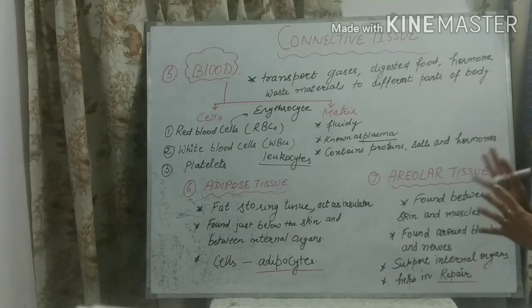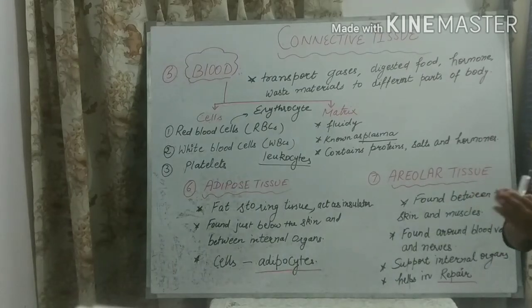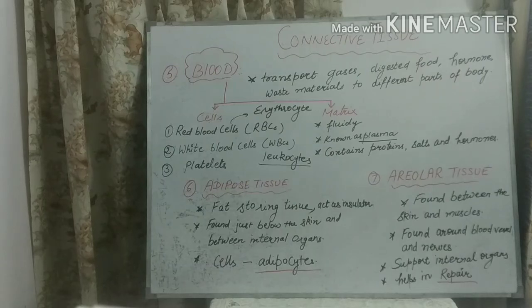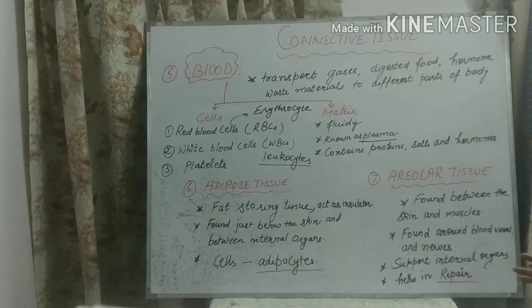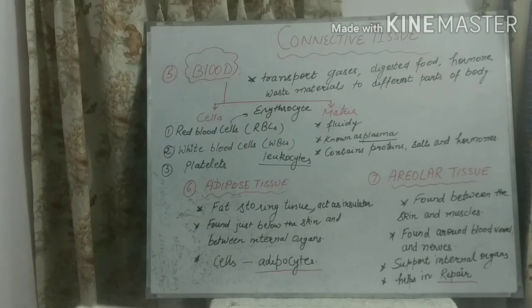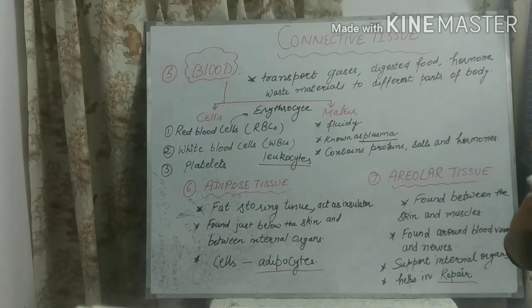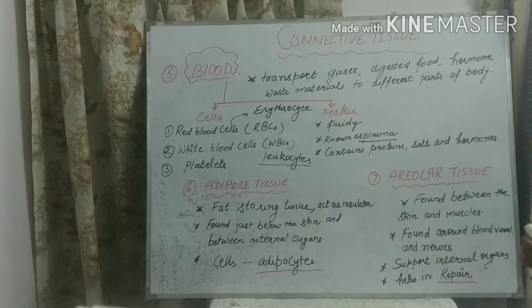So up to here, students, we have come to the ending of our topic. Our connective tissue ends here. We have read about a total of 7 types of connective tissue. I hope all the concepts are clear. It should be clear to you. So just take a revision and read the pages from your book. The second animal tissue is connective tissue.